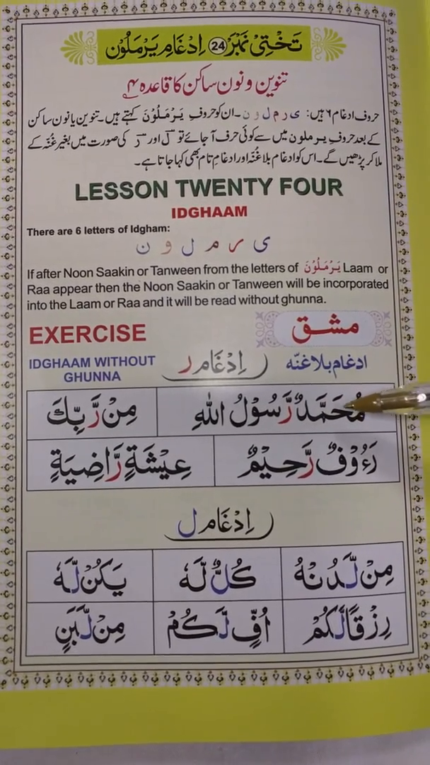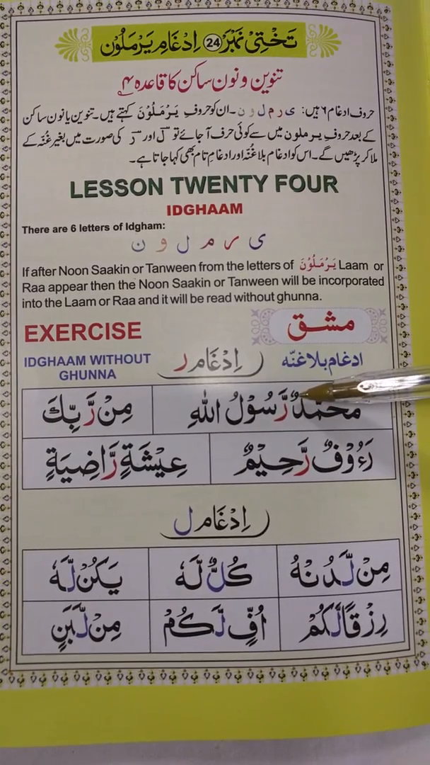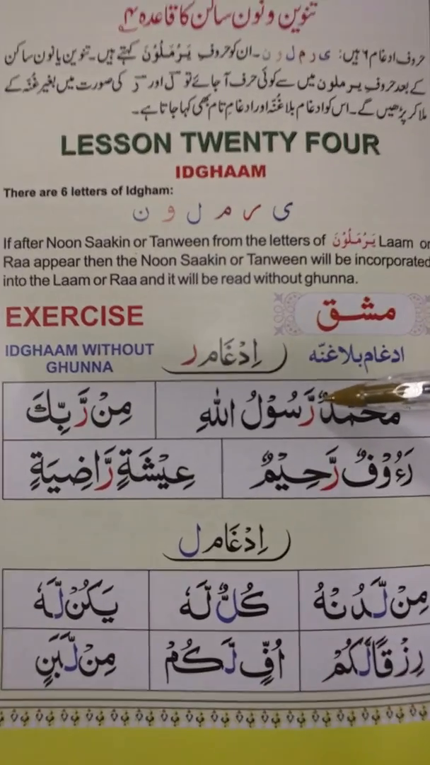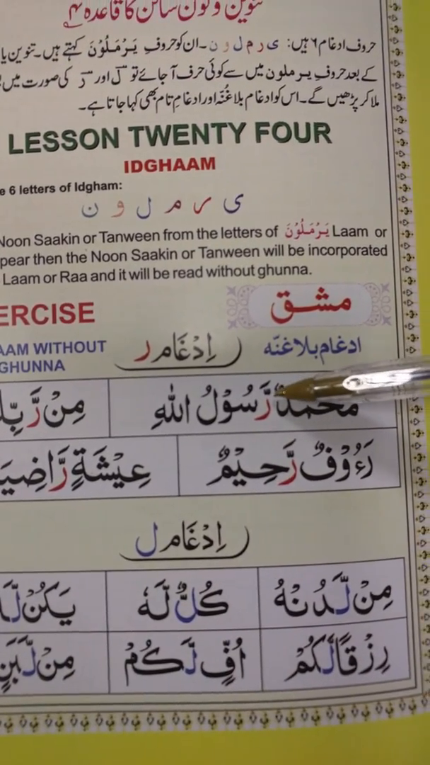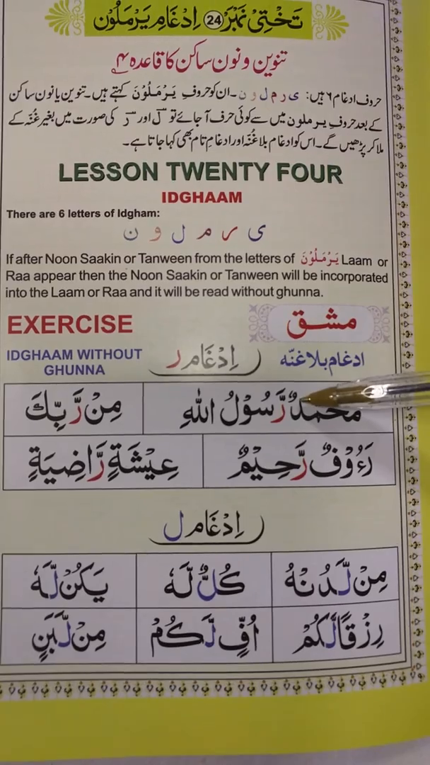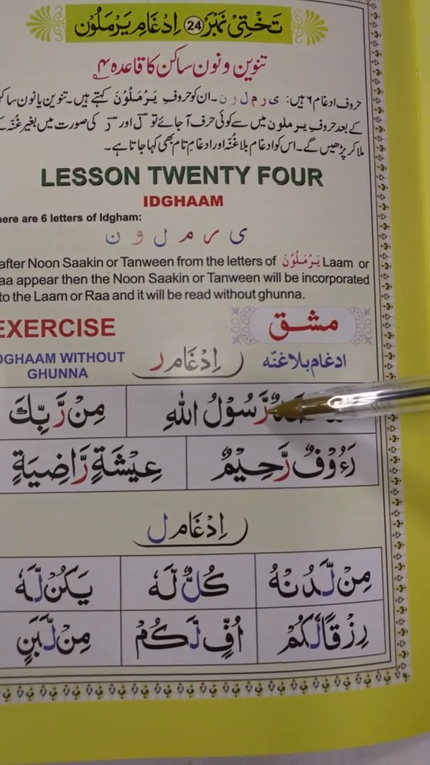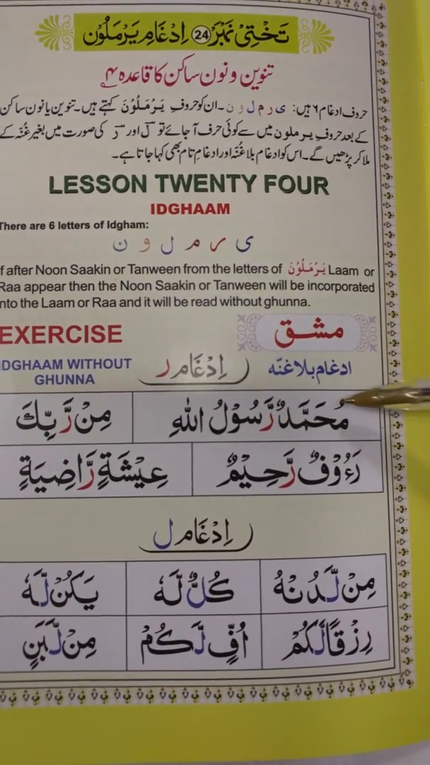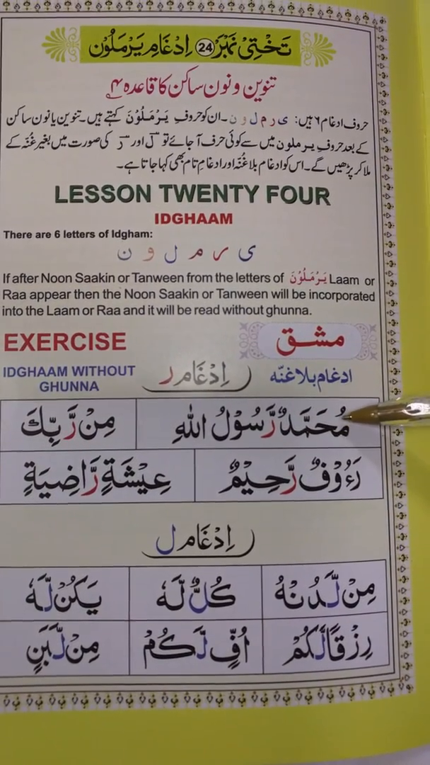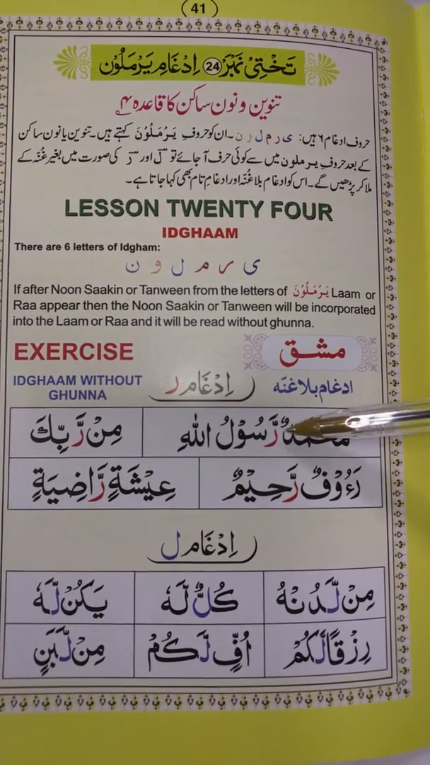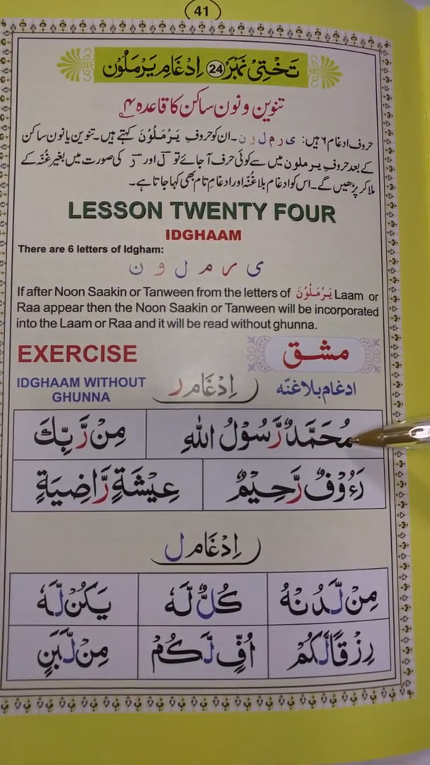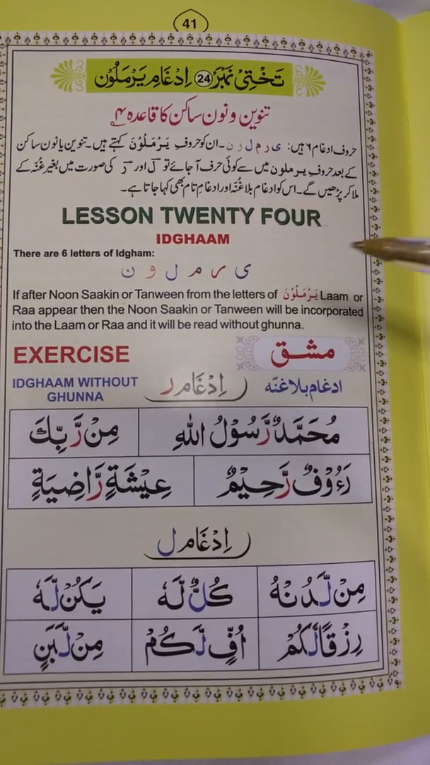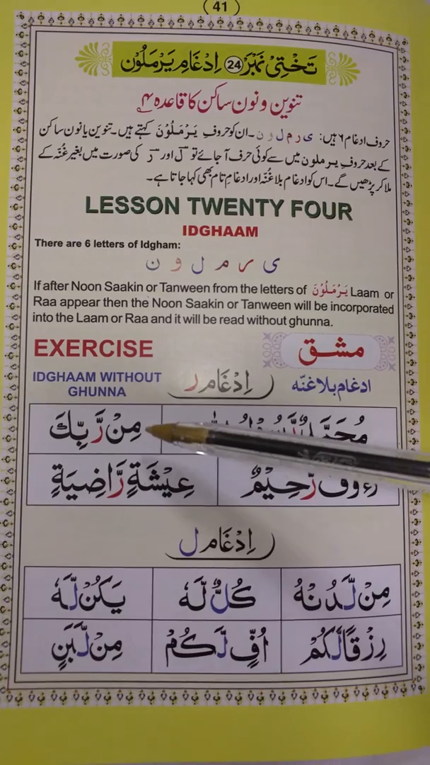You will just read the dal with a dhamma here, and then go straight onto the ra with a shadda. So this shadda here on the ra signals that there is idgham, there is merging into the ra. So instead of reading it as Muhammadun Rasulullah, you read it as Muhammadur Rasulullah.